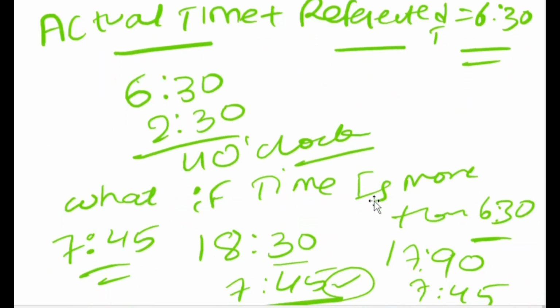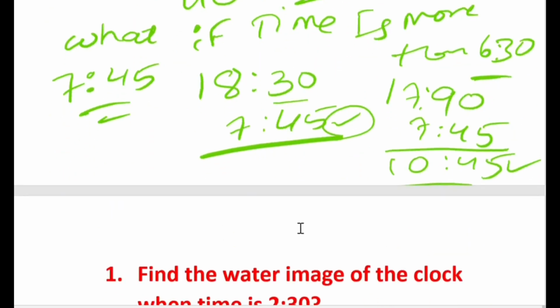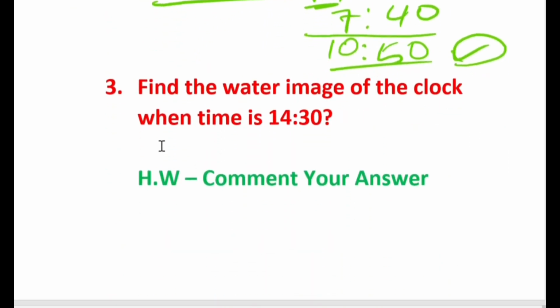So there is a condition to note down. If the time is more than 6:30, we can make it railway timing, 18:30, and do the calculation as usual. I have explained two questions, and I'm giving you the third one as your homework. Find the water image of the clock when the time is 14:30. So this is your homework.